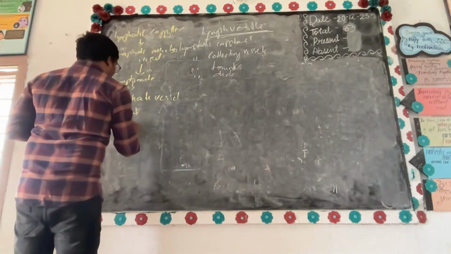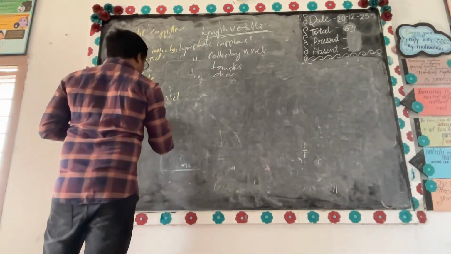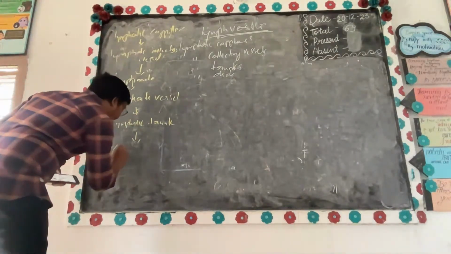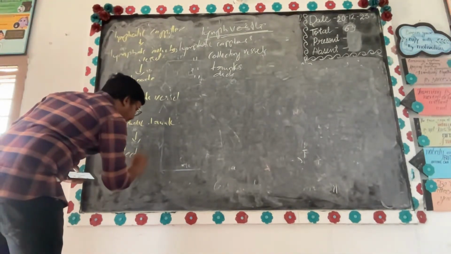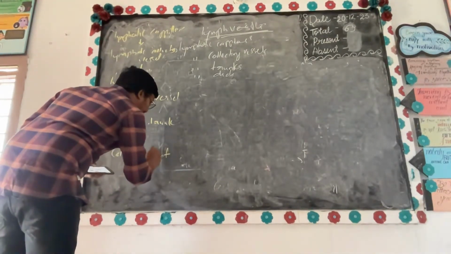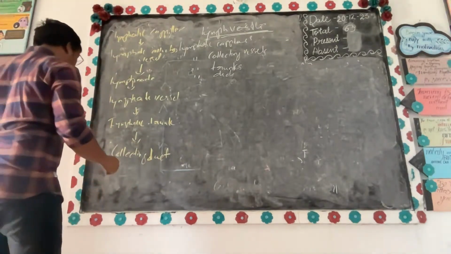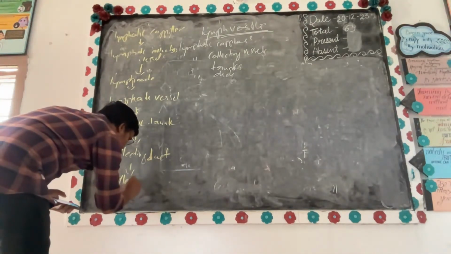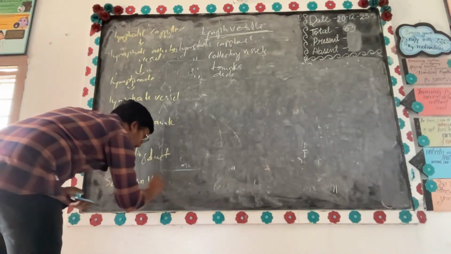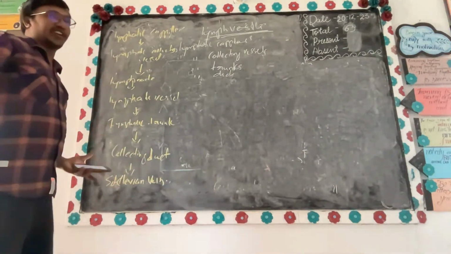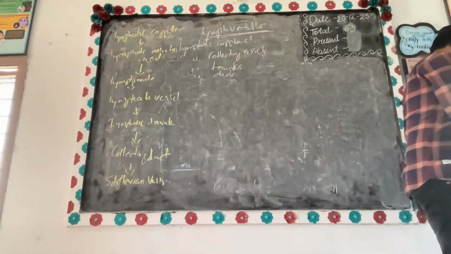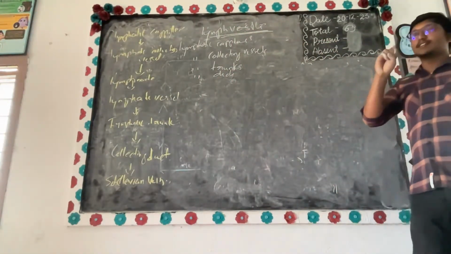Lymphatic trunk. From lymphatic trunk to collecting duct. From collecting duct to subclavian vein. So this is the tree. Am I clear? Yes or no? Yes, sir.